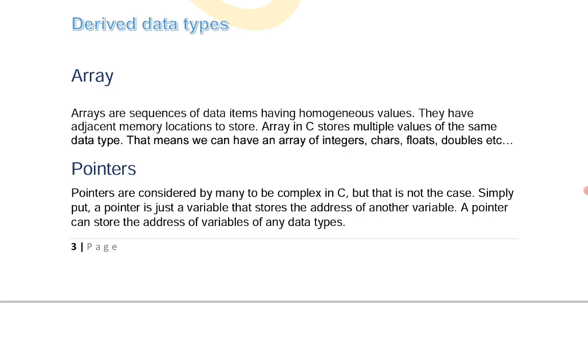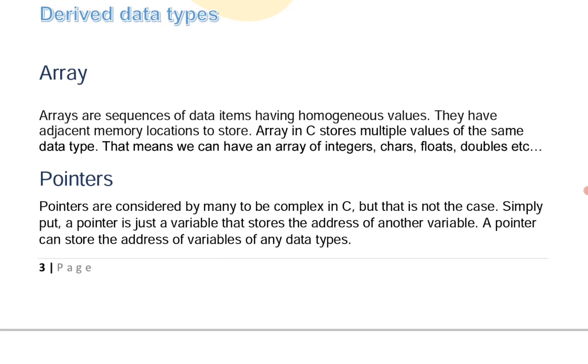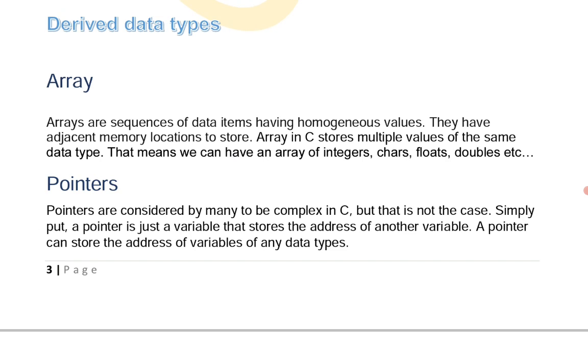An array is a sequence of similar data items stored in memory in a continuous manner. Arrays are sequences of data items having homogeneous values, meaning similar type of values. So the definition of an array: the data is stored in a continuous manner with a similar data type.